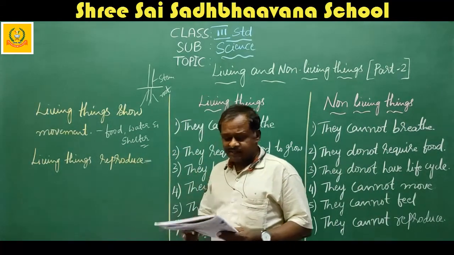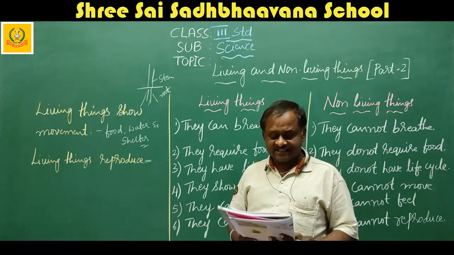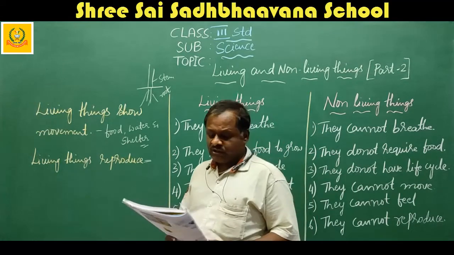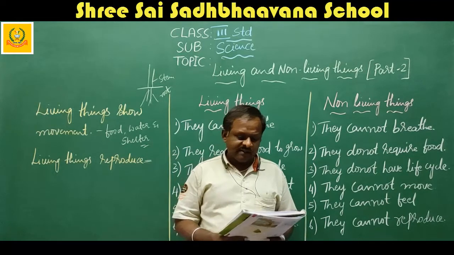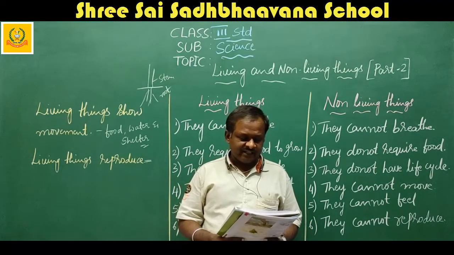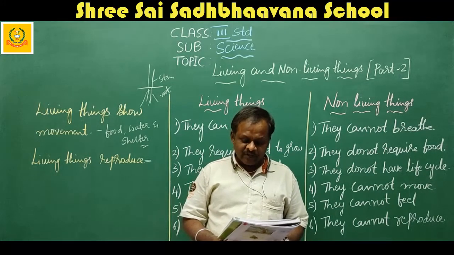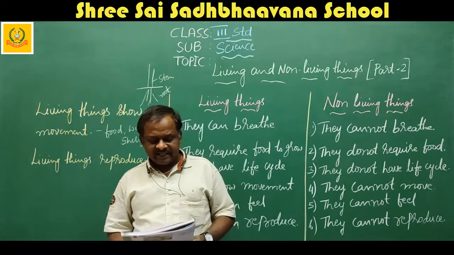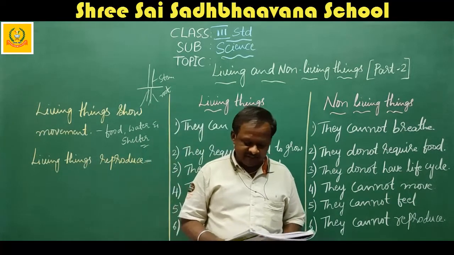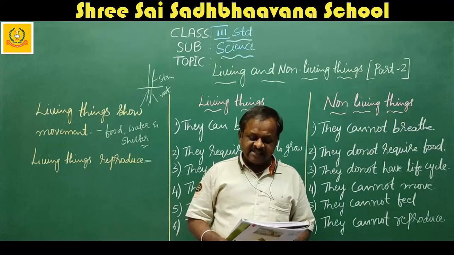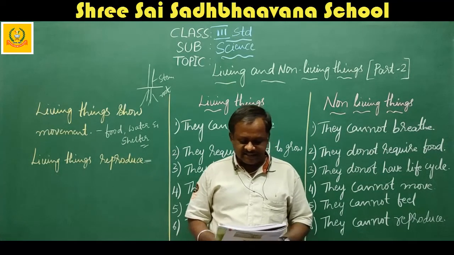Next, living things reproduce. Living things have life cycles, so reproduction is an important part of their life. All living things are capable of reproducing their own kind. Human beings and animals like a cat, dog, cow and lion give birth to their young ones. Birds, fishes, snakes lay eggs and the young ones hatch out of the eggs.